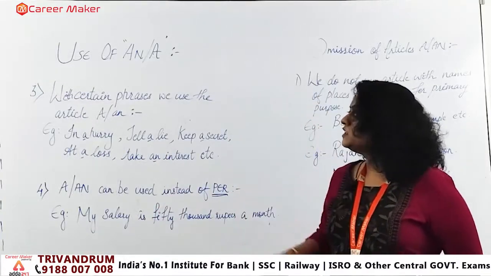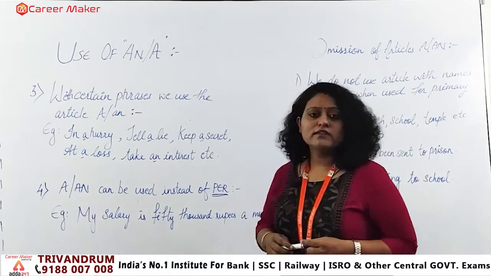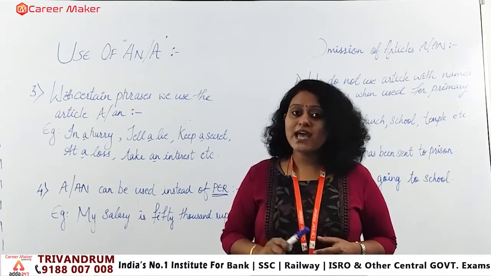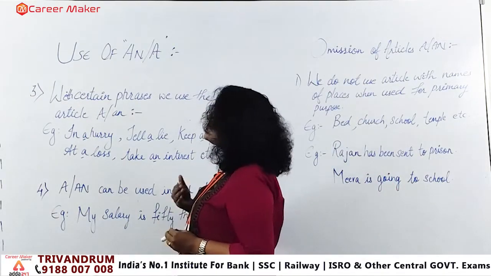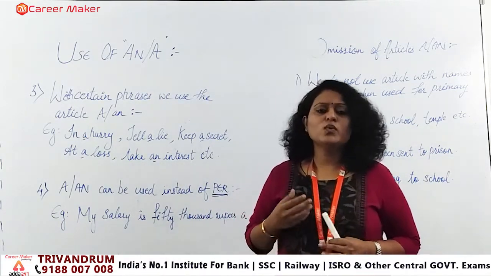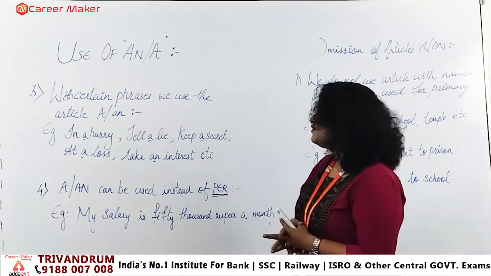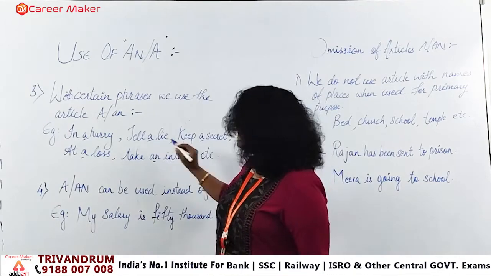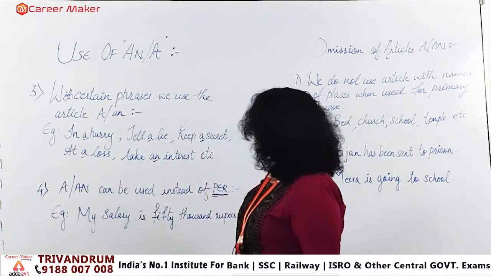Okay students, so we saw the use of the indefinite articles "a" and "an" separately. We have some more indefinite article uses, where we can use "a" also, and we can use "an" also. The third use that we have is that with certain phrases we use the article "a" or "an". That means we can use "a" also, we can use "an" also, with phrases. Only some I have given here: in a hurry, tell a lie, keep a secret, at a loss, take an interest.